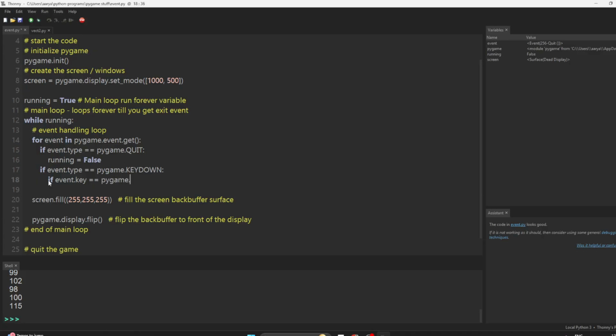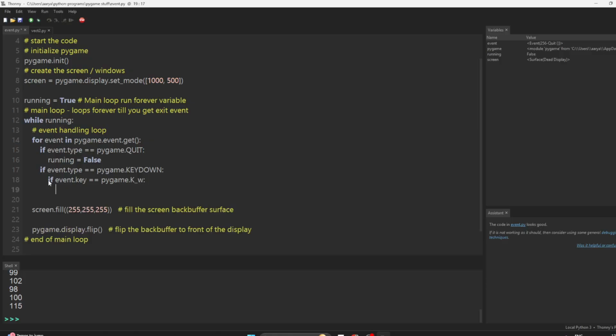pygame dot K underscore, let's say the W key. We'll use W for up and S for down and left and right. Some people use these four keys for up, down, left, right, and some people use the arrow keys. So if this key is pressed, then we want to print up.